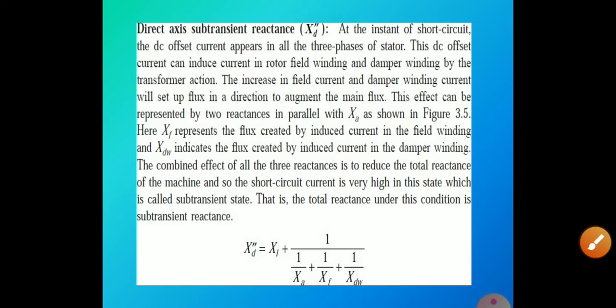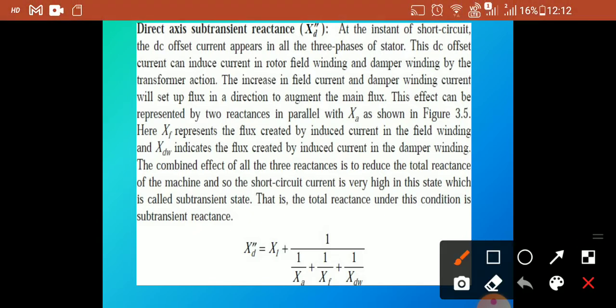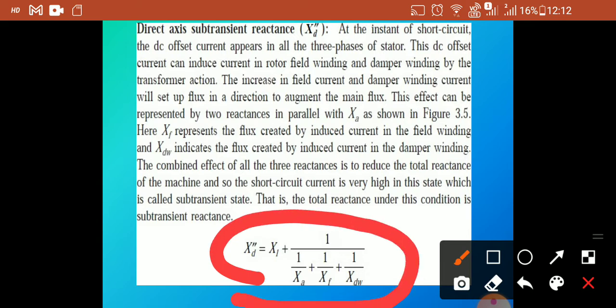This one is the direct axis subtransient reactance, and its formula is given separately like this. XD double dash is equal to XL plus 1 divided by (1/XA plus 1/XF plus 1/XDW).